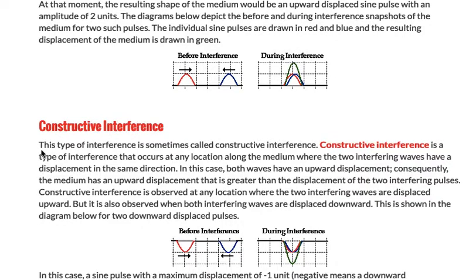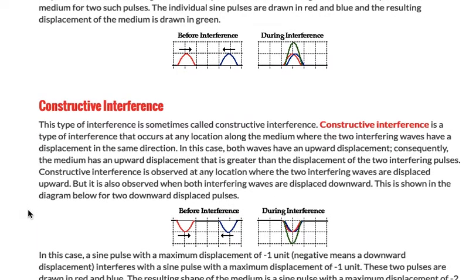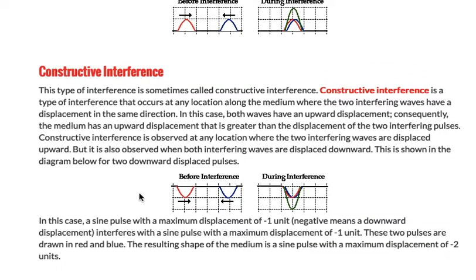Constructive interference is a type of interference that occurs at any location along the medium where the two interfering waves have a displacement in the same direction. In this case, both waves have an upward displacement. Consequently, the medium has an upward displacement that is greater than the displacement of the two interfering pulses. Constructive interference is observed at any location where the two interfering waves are displaced upward, but is also observed when both interfering waves are displaced downward. This is shown in the diagram below for two downward displaced pulses.